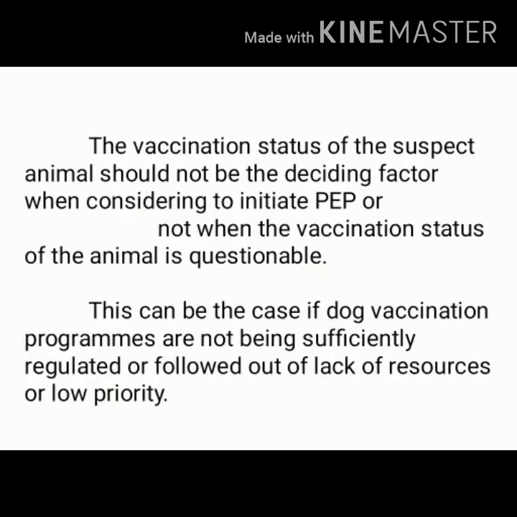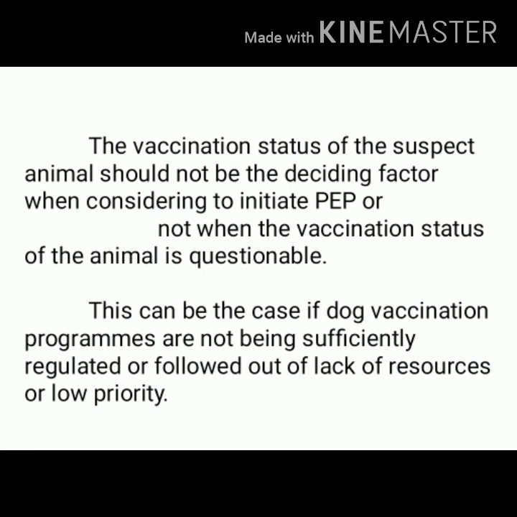Now, while deciding post-exposure prophylaxis, is the vaccination status of the animal taken into consideration or not? Ideally speaking, the vaccination status of a suspect animal should not be the deciding factor when considering initiation of post-exposure prophylaxis.